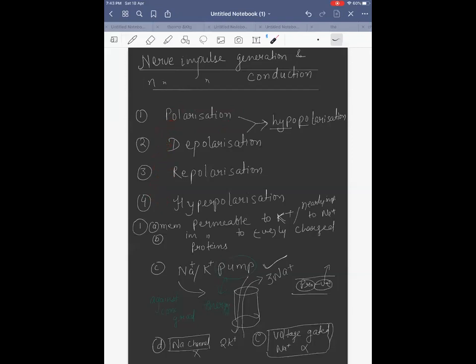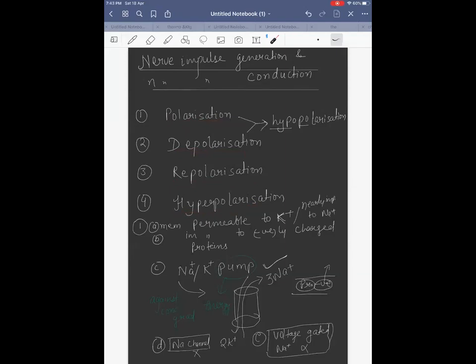Okay. So we are learning the mechanism of nerve impulse generation and nerve impulse conduction, how it is getting generated and how it is conducted along the axon membrane. So polarization, depolarization, repolarization, hyperpolarization.